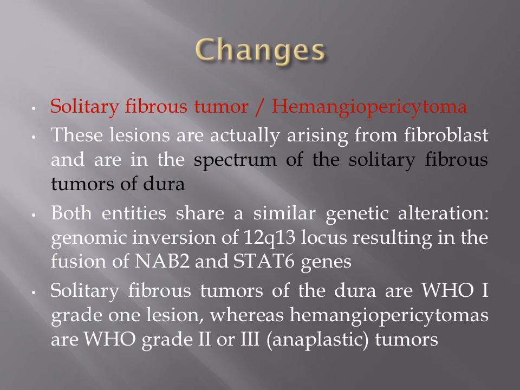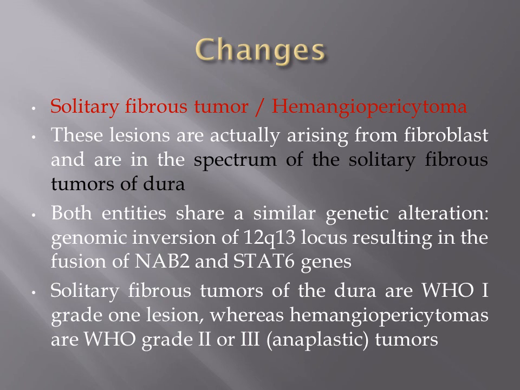What got changed? First one is solitary fibrous tumor and hemangiopericytoma. These two were considered as diseases of a single spectrum, coming under solitary fibrous tumors of dura.